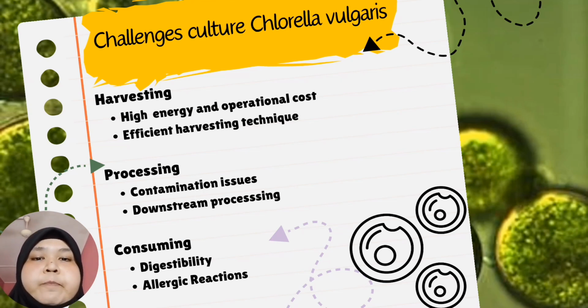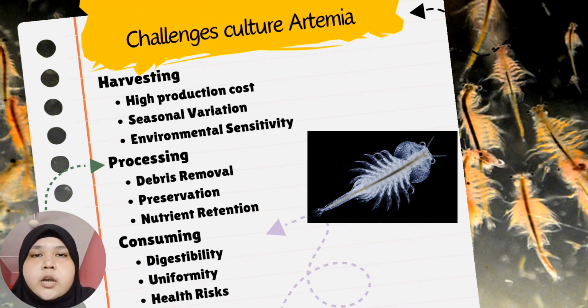necessitating thorough testing and clear labeling. Okay, the challenges for culturing Artemia, especially in harvesting: firstly, high production costs, especially high labor costs. This is because traditional harvesting techniques such as manual collection using nets can be labor intensive and time consuming. And for seasonal variation, Artemia populations in natural saltwater habitats experience seasonal fluctuation, impacting their availability for harvesting. For environmental sensitivity, Artemia populations are sensitive to environmental factors like salinity, temperature, and water quality.